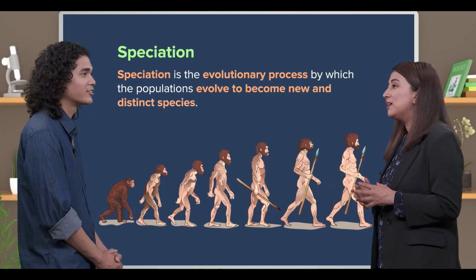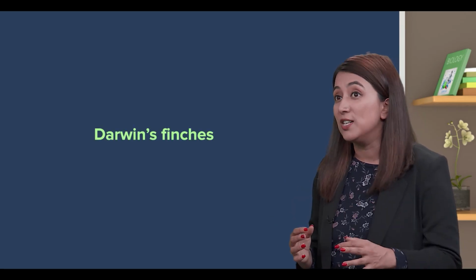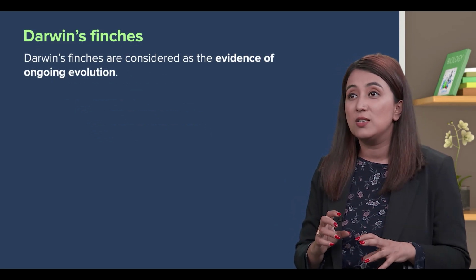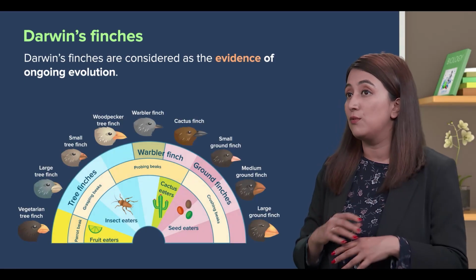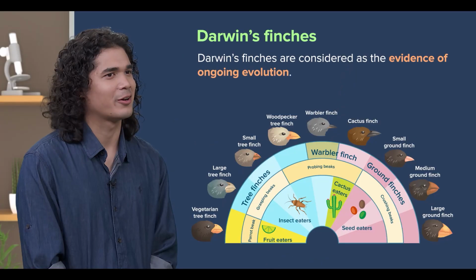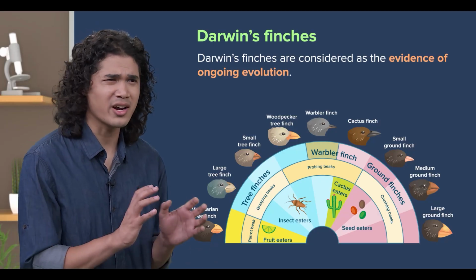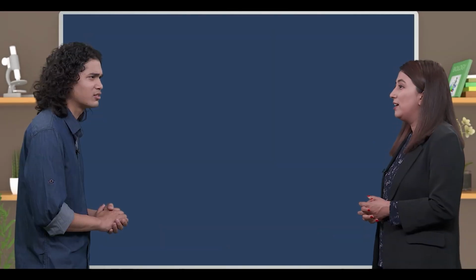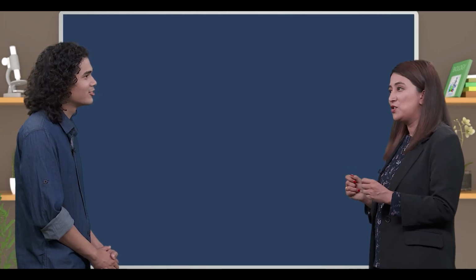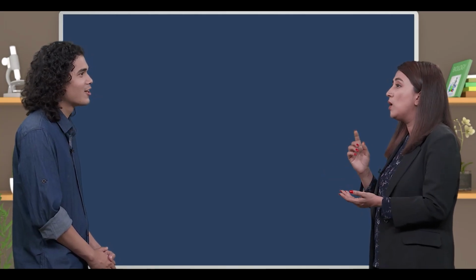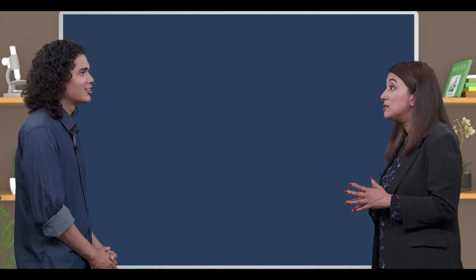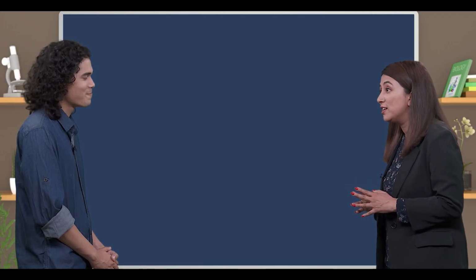I see. And here's an iconic example of evolution leading to speciation: Darwin's finches. Darwin's finches are considered as the evidence of ongoing evolution. Wow. Are they Darwin's pets? Why aren't they just called finches? Okay, now that you've asked, I take this opportunity to enlighten you with one of the most significant accounts in the history of evolution.